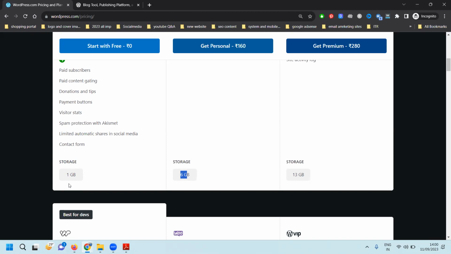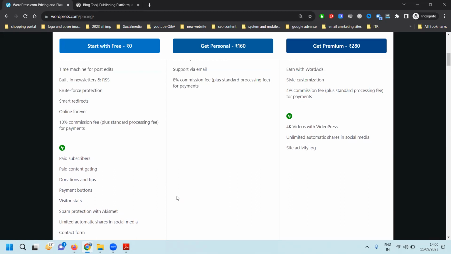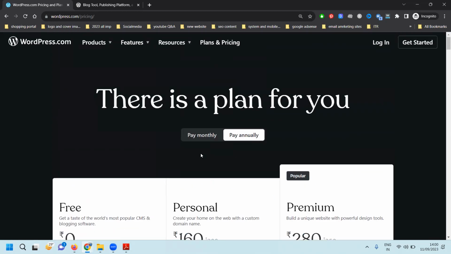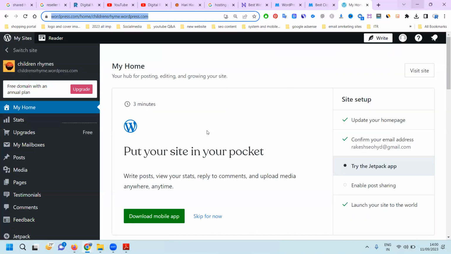For the premium one, WordPress.com, your name will be mentioned before .wordpress.com. So if you are exclusively going for a WordPress website, purchase the WordPress hosting option. There's nothing to worry about with WordPress hosting.